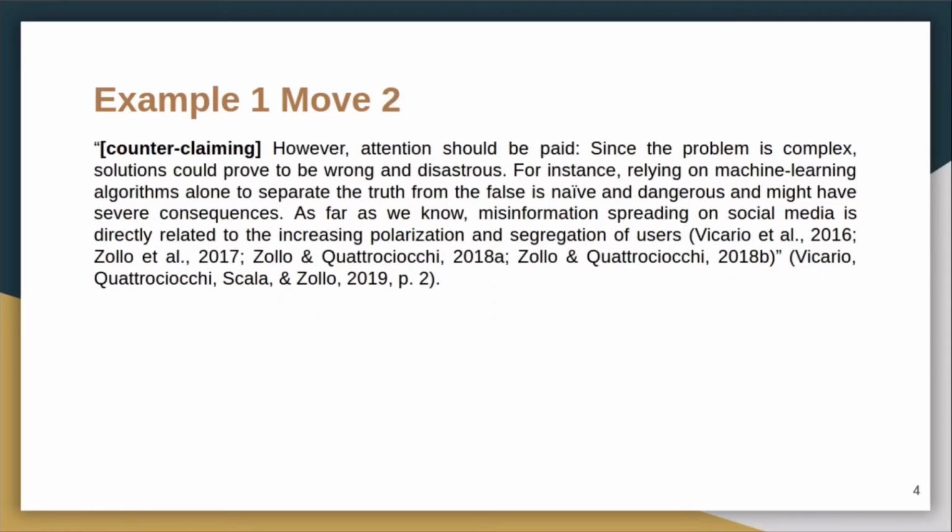This leads to Move 2, where after showing that it is important to solve the problem of how to gather good information online, the authors counterclaim by saying that there are many solutions that are not effective, and this allows them to introduce their own research on a solution that they think is more effective.